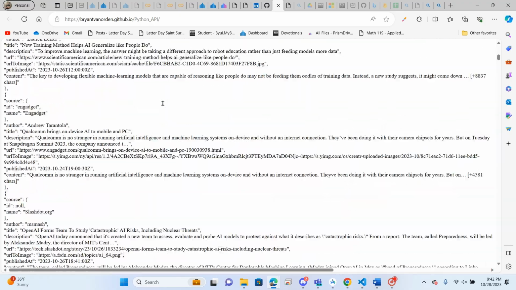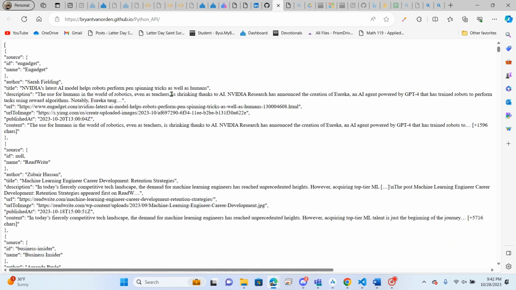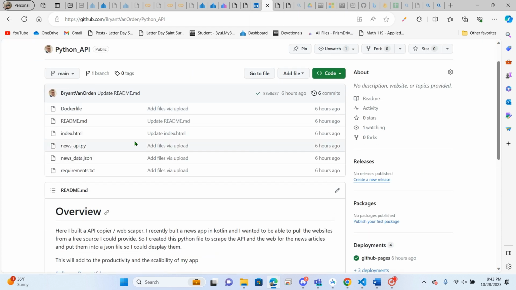And so 2 weeks ago, I showed off a Kotlin app that used news articles and was able to do all that stuff. And so my plan is to eventually be able to, using the app, scrape this website or a different one, because GitHub isn't the greatest for lots of traffic. So I was hoping to scrape this and create all these new articles and be able to eventually, automatically update this in GitHub or wherever I need to update it, so that they can get constant new articles using this Python file that I was able to make.